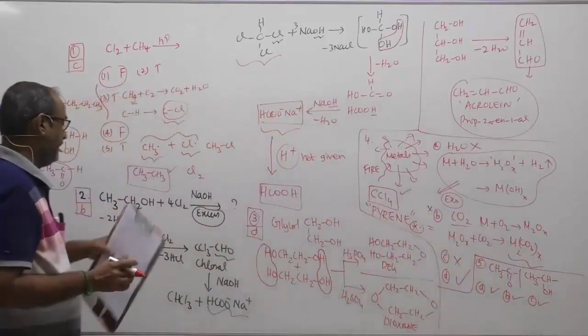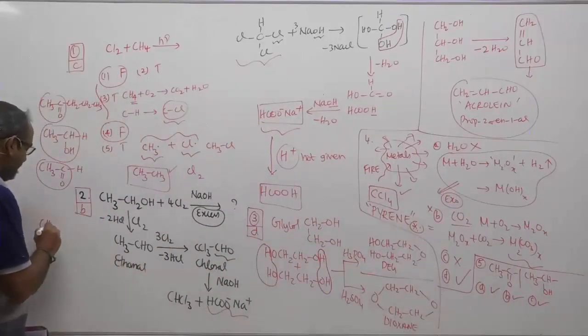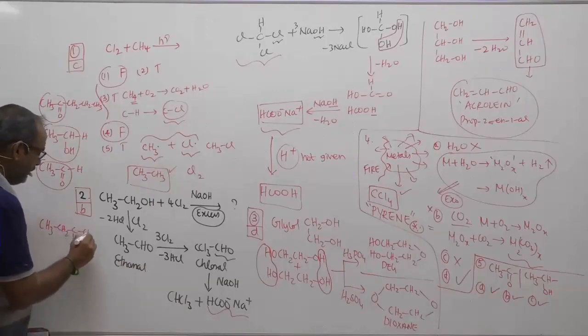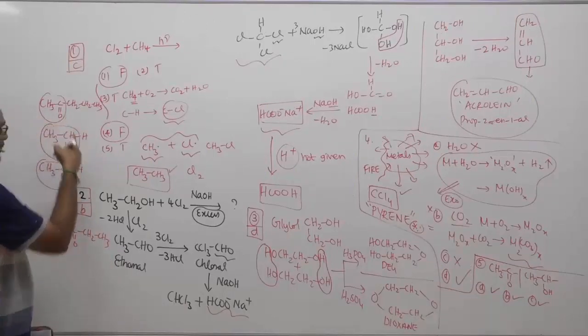And what about the next one? 3-pentanone is nothing but the isomer of 2-pentanone: CH3CH2, C double bond O, CH2CH3. It does not contain the methyl ketone group. The methyl ketone group is not there here.